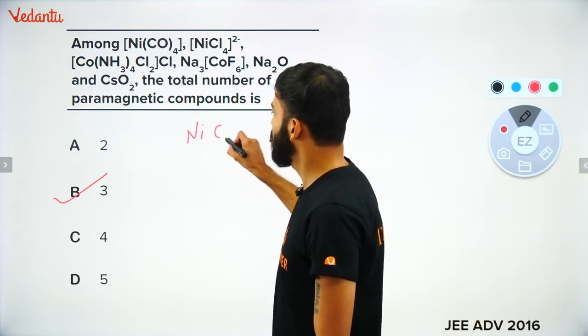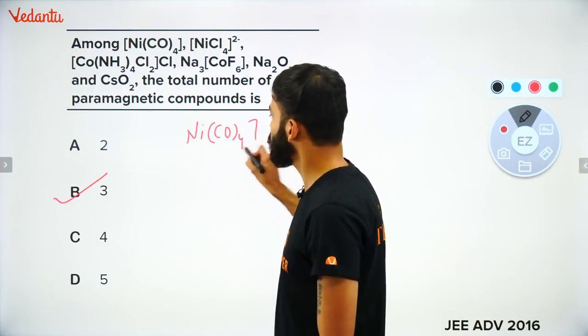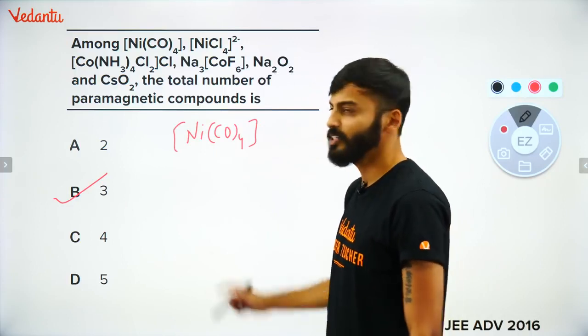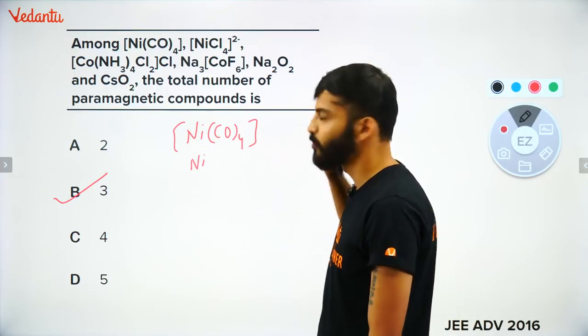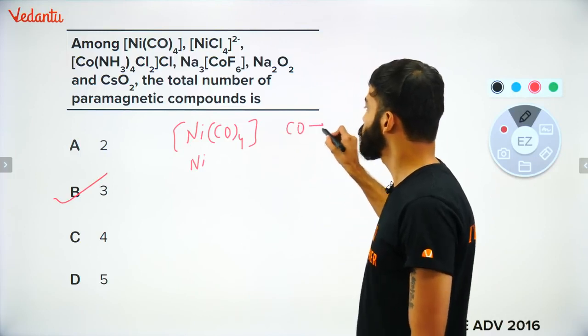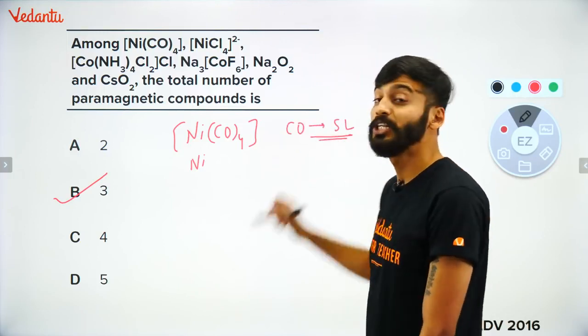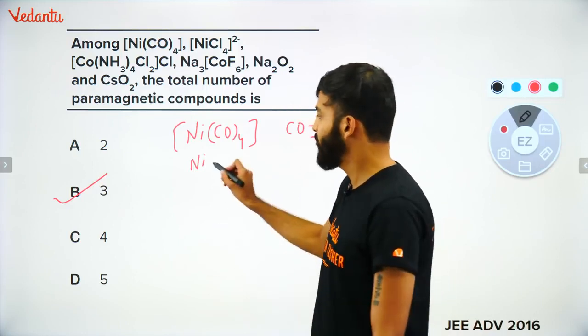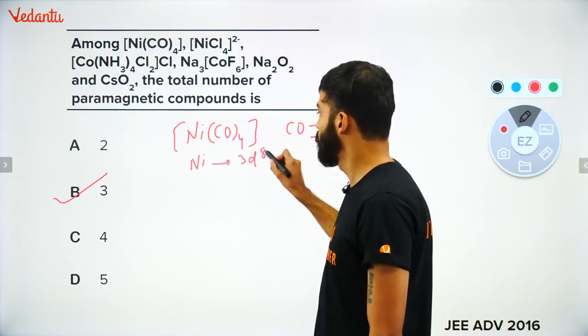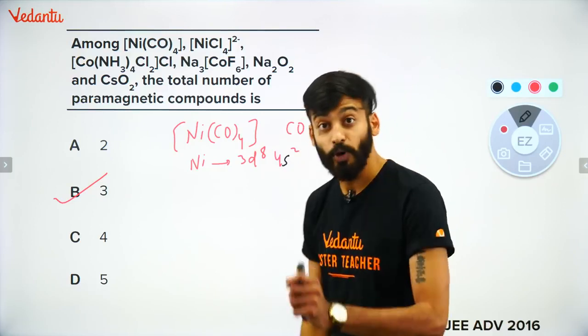First, I have Ni(CO)4. What is the oxidation number of nickel here? The oxidation number of nickel is 0 because CO is a strong ligand, and it is a neutral ligand. So the oxidation number on nickel would be 0. And nickel is 3d8 4s2. Then what will happen? Pay attention.